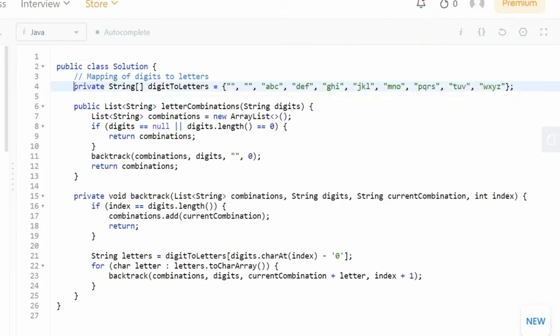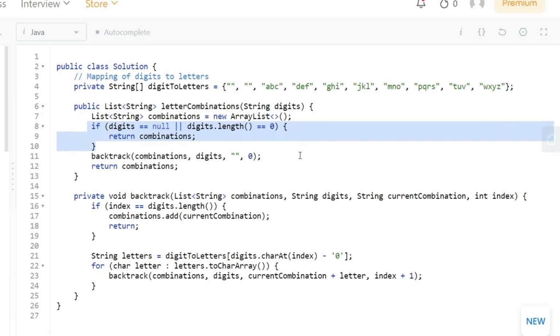Okay, so first of all, we are going to initialize our string array, where we are going to mark the first couple of entries as blank, and then we are going to mark all the values. This is going to allow us to iterate over all the digits to the letters. And then let's start our code for the problem statement for this method letterCombinations, where we need to return a list of strings as the answer. So first we are going to initialize a combinations list that we are going to return as the answer, and this is going to be a blank array list so far.